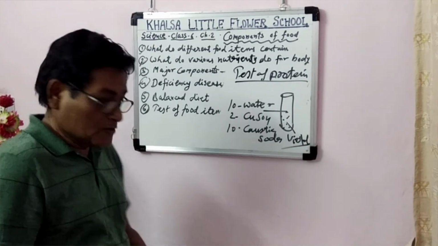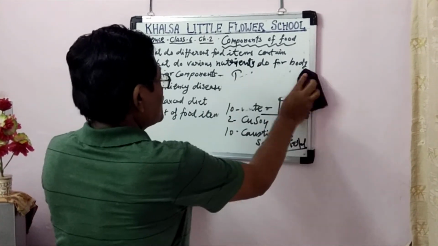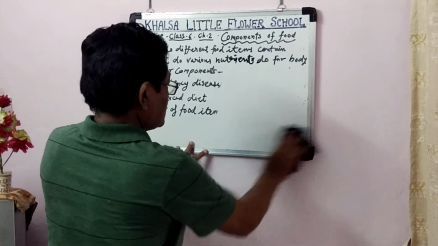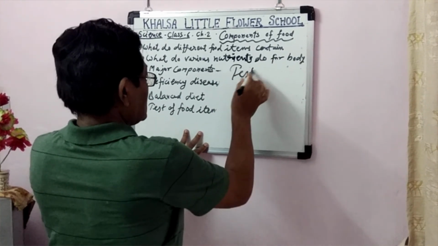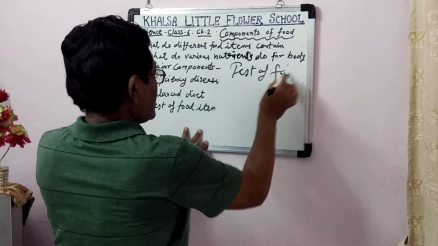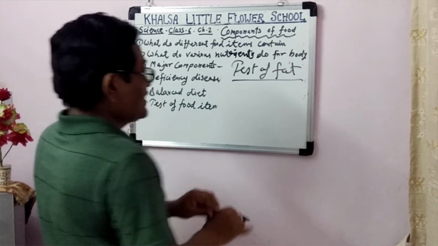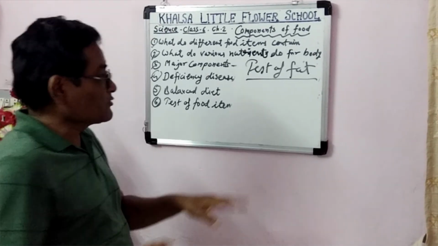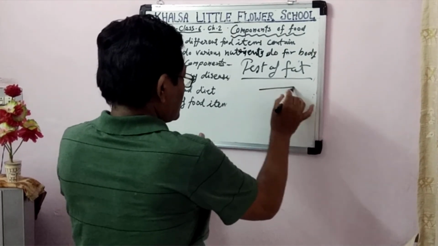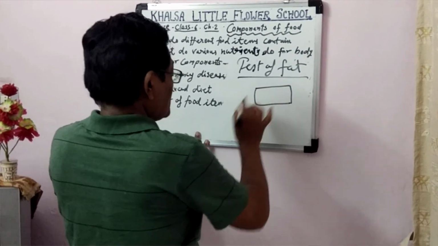Okay. Now next we have to do the test of fat. We have to take any fat, any vegetable oil, groundnut oil, coconut oil, etc., and we have to take any paper.